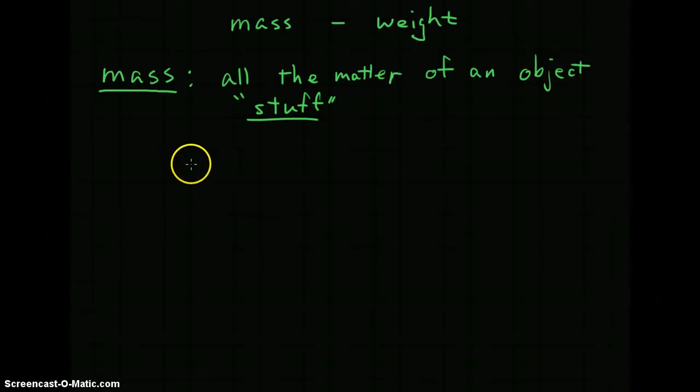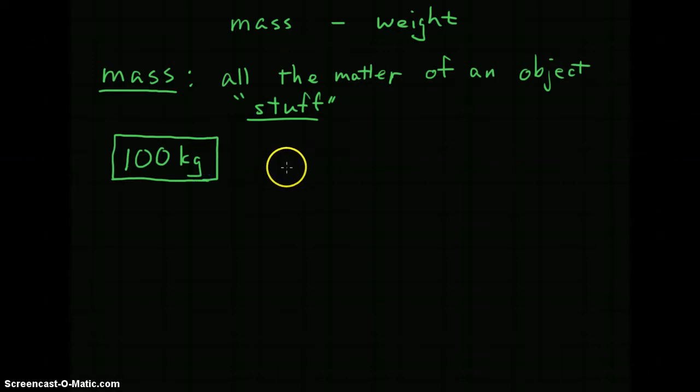And the reason that's important, let's say for instance, my mass was 100 kilograms. All right, and remember, we're in kilograms. We're not in pounds. We're not in ounces. We're metric here. So I'm 100 kilograms, and I'm 100 kilograms no matter where I go.